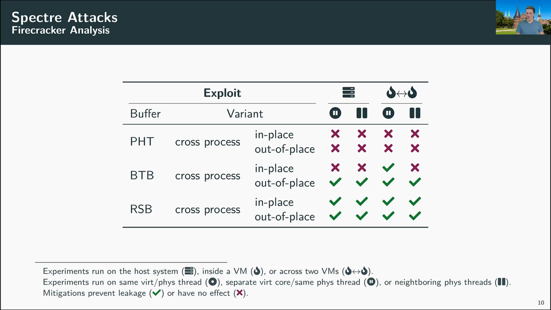And you might be wondering, where is the fourth Spectre variant that I was talking about earlier? Well, for the Spectre-STL variant, there is no cross-process variant. So we cannot actually run it in two separate virtual machines, and therefore it doesn't pose any threat.